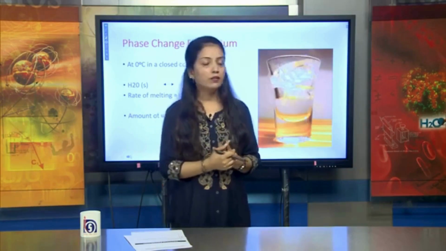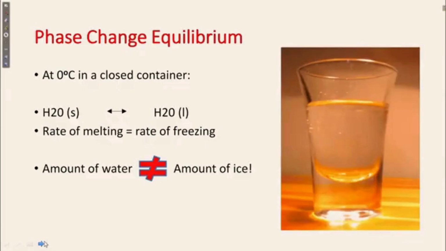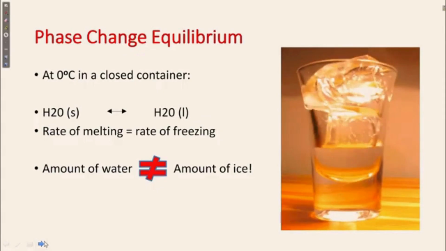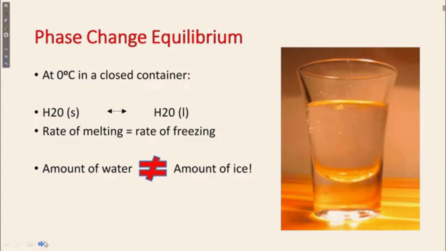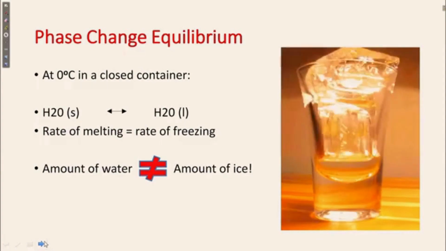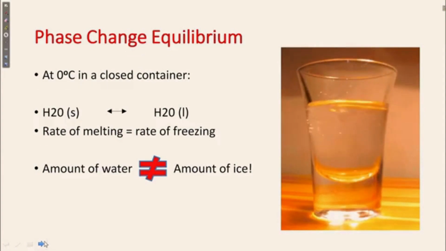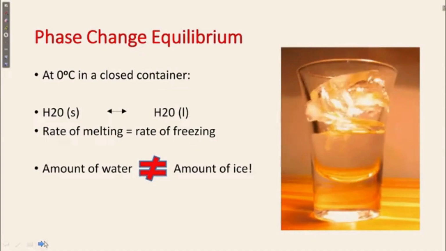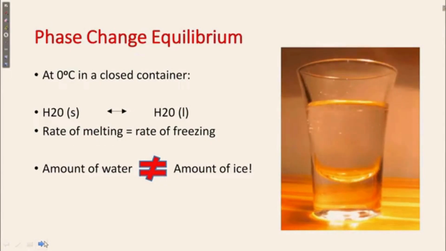If we talk about phase change equilibrium at 0 degrees Celsius in a closed container, solid water is converted into liquid water, and liquid water can also be converted into solid ice. So we can say that the rate of melting is equal to the rate of freezing. That means the amount of water is not equal to the amount of ice, as you can see on your screen.